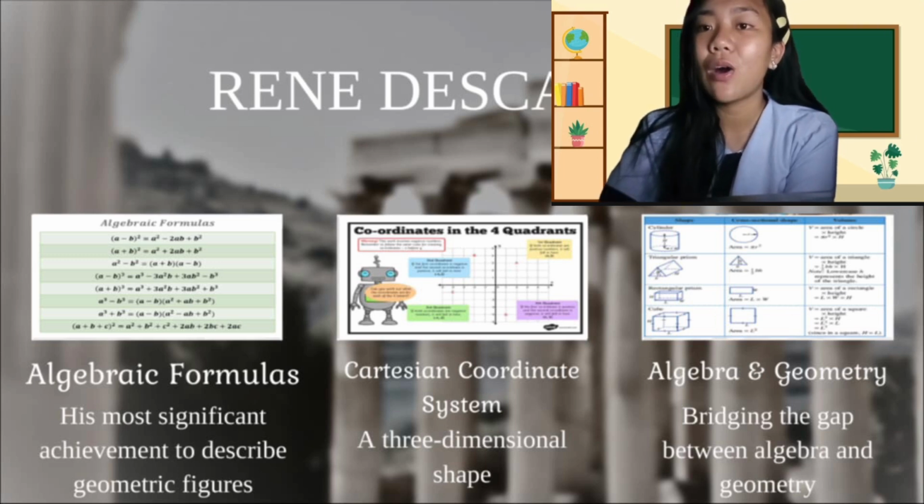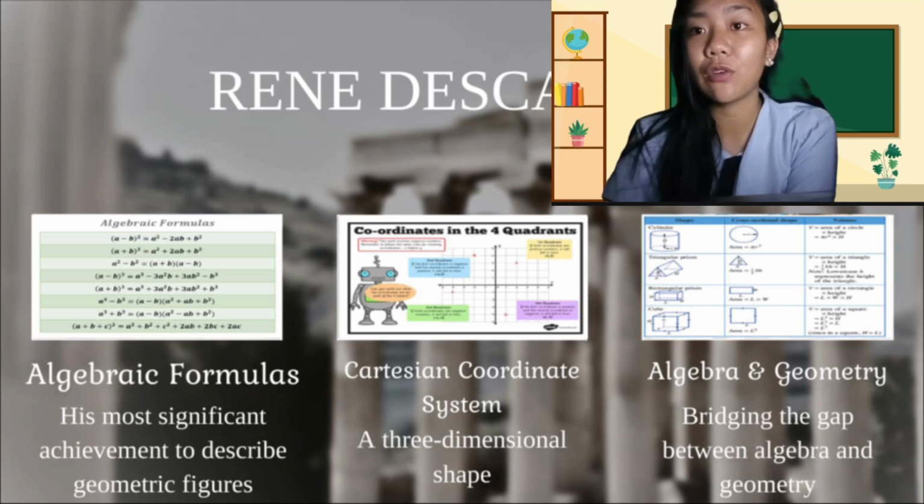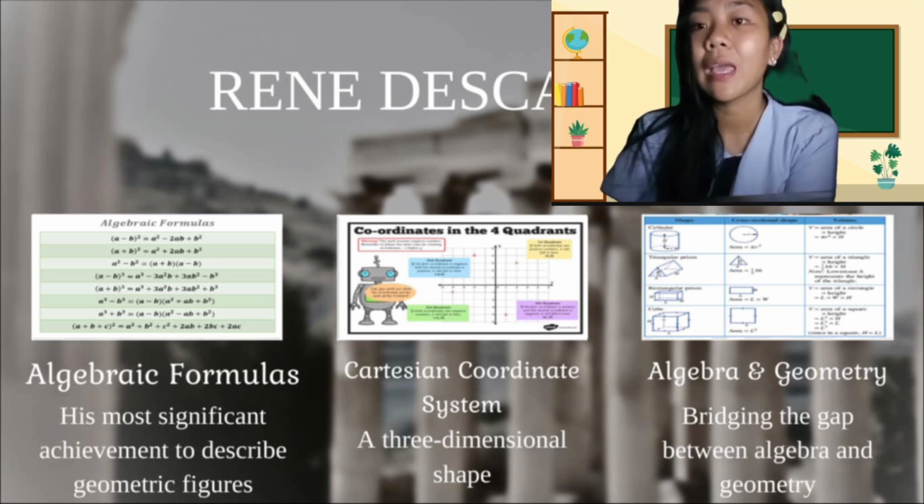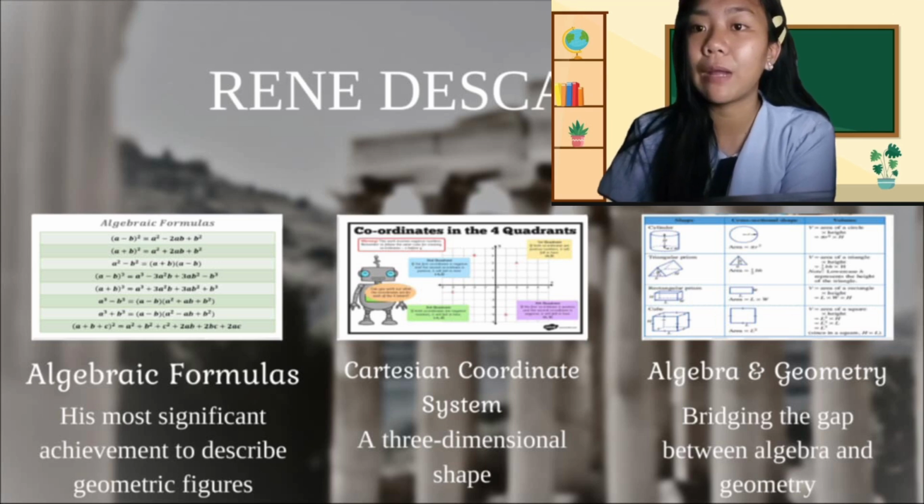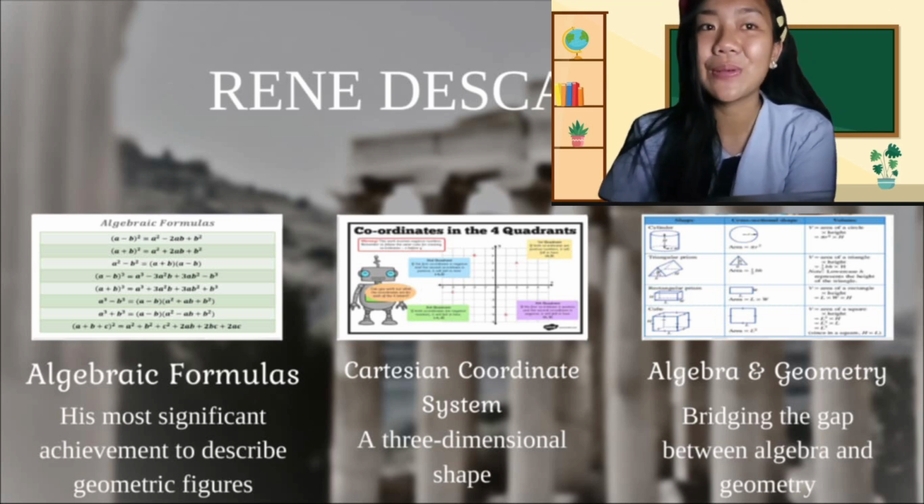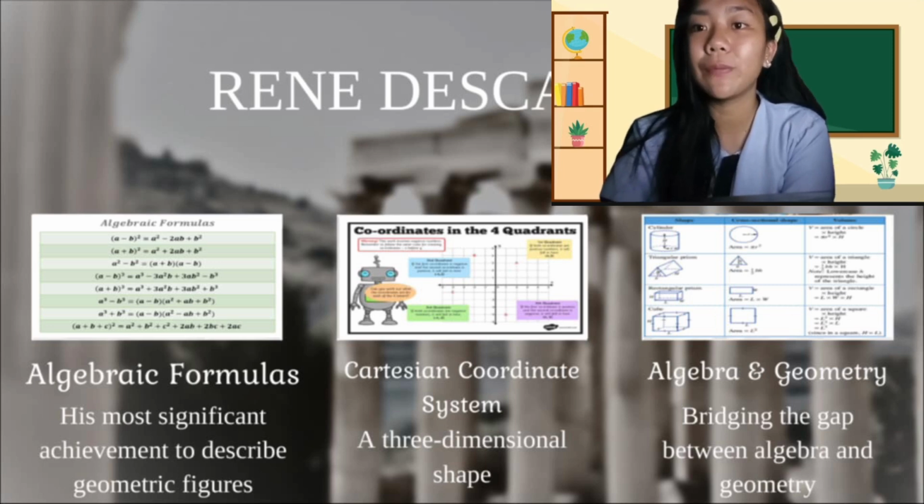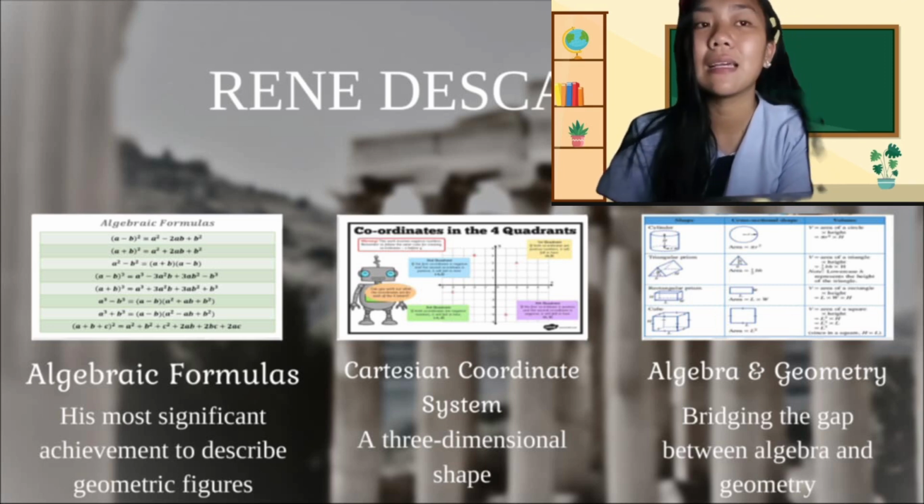As you can see, all of us know René Descartes as the father of algebra. However, we don't know that the significance of algebra and geometry has been contributed by René Descartes. So that is the first major contribution of René Descartes.